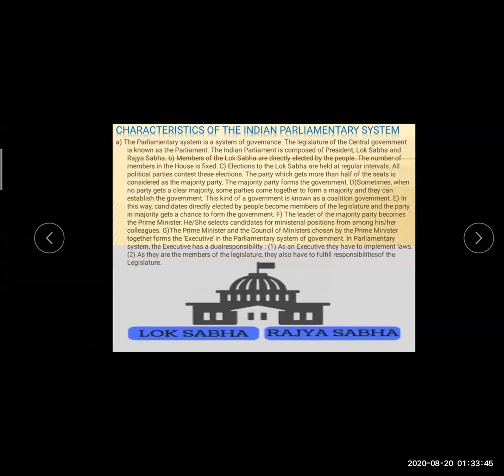Before the BJP in the central government, when I was in school, even when I was in college, there was a government of the Congress in the central government. Why? Because they had shown their majority in the parliament. That's why they formed their own government. Now in the central government, in Delhi, we have the BJP government. Why? Because the BJP showed their majority.